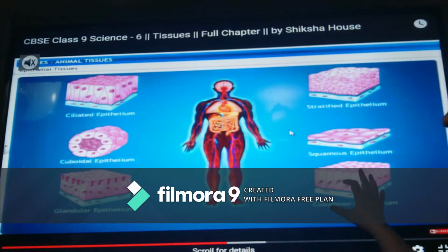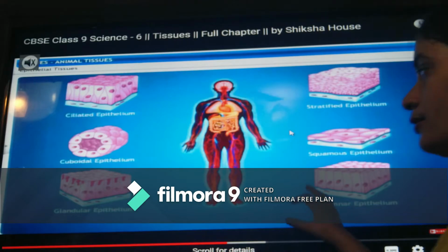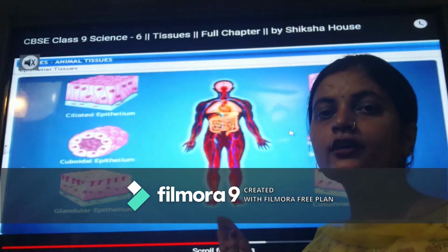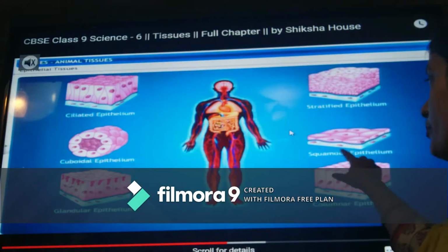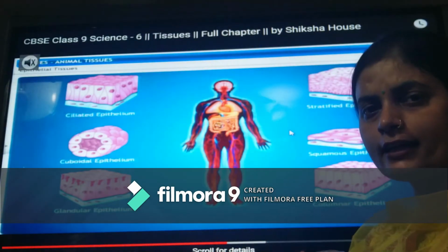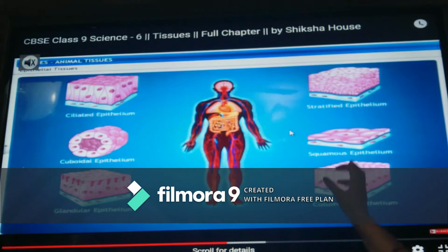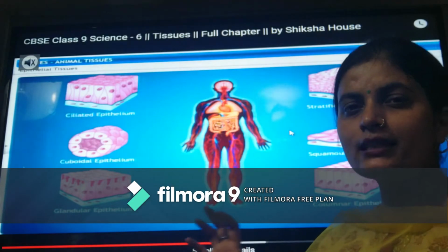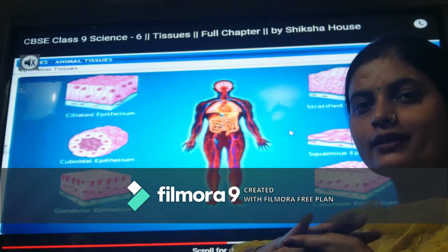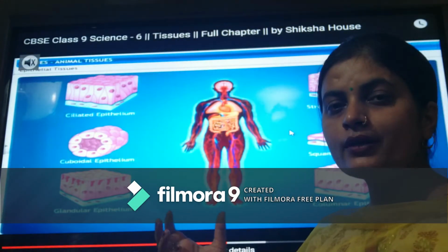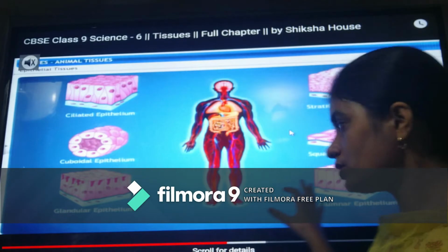Whenever we are studying tissue, we have to focus on one thing: it is classified on the basis of its structure and on the basis of its function. Like squamous epithelial tissue, what is the feature of squamous epithelial tissue? It is flattened in structure. We can see it has a flattened surface, and at the base it has a basilar membrane, that means it rests on a membrane. This membrane is made up of lipid and glycoprotein.